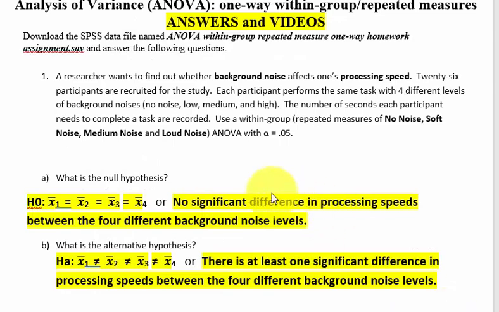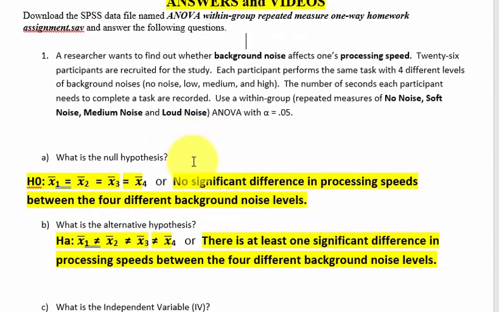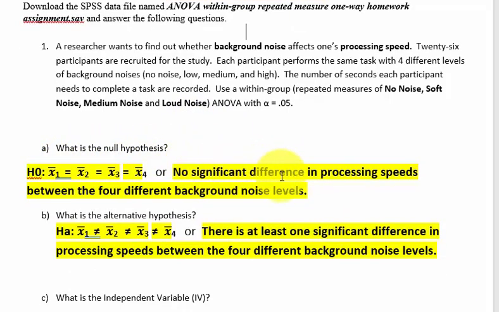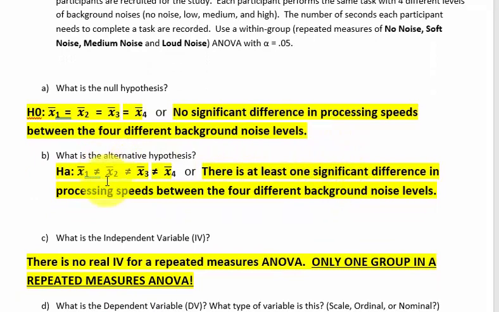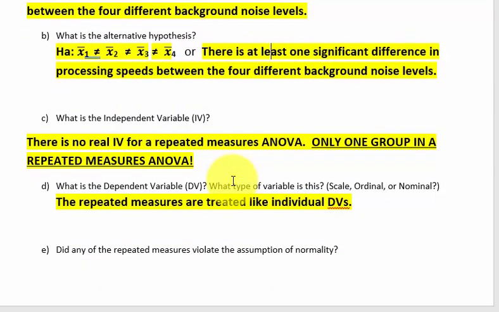I told you, the null is always the same. No difference between processing speeds based on any of the 4 different levels of the background noise. And the alternative is, yes, there is at least one significant difference in the processing speeds between the 4 different background levels.